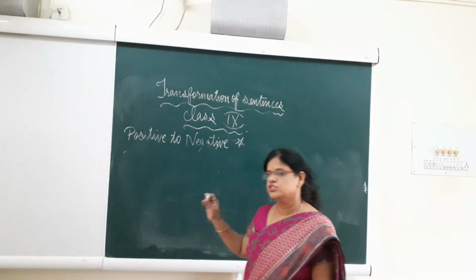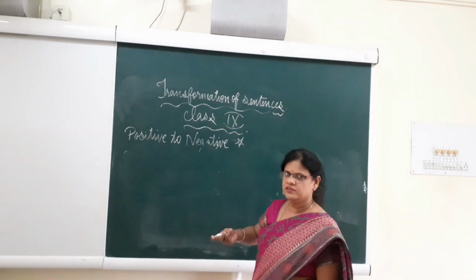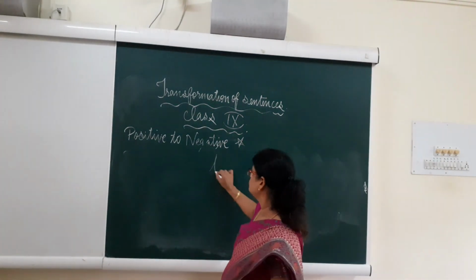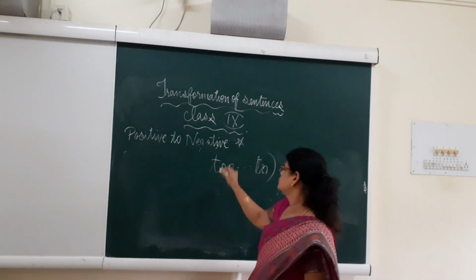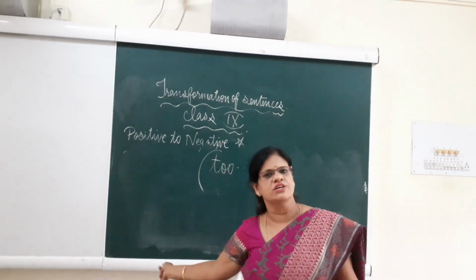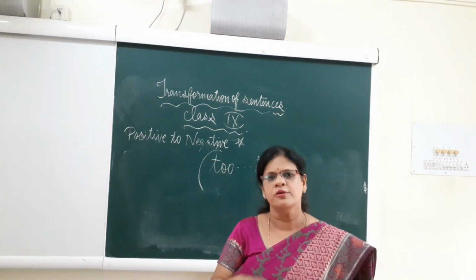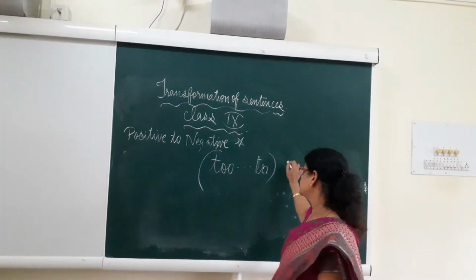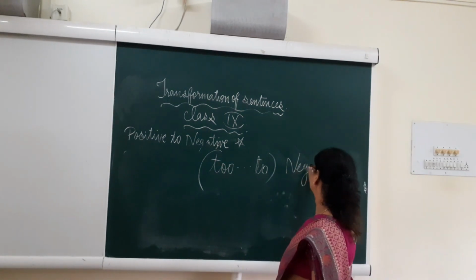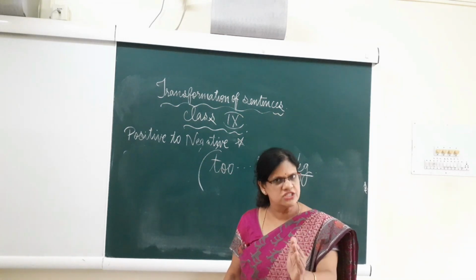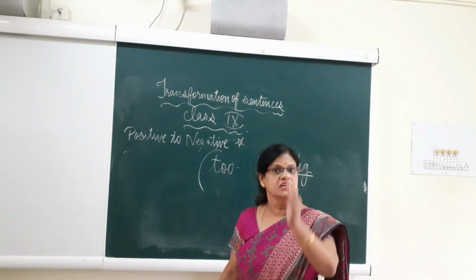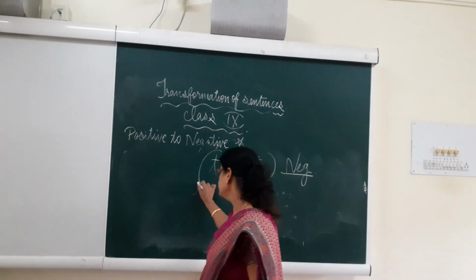Next, positive to negative. You must be knowing, yes, what? It is too and to. It is another affirmative usage. Too and to usage is affirmative usage. So what will be the other form? When you have to change too and to usage to negative, what will you do? It is understood. Yes, you know it. It is so that, a correlative conjunction.